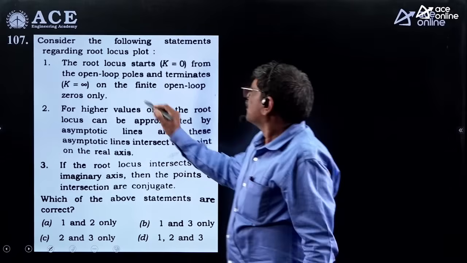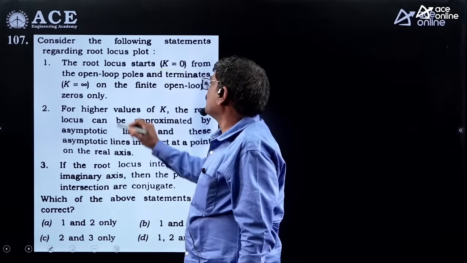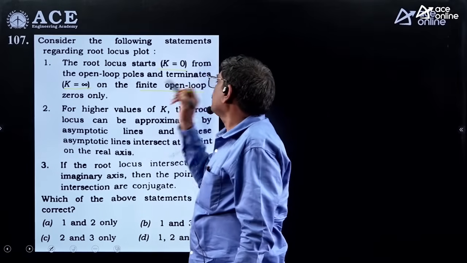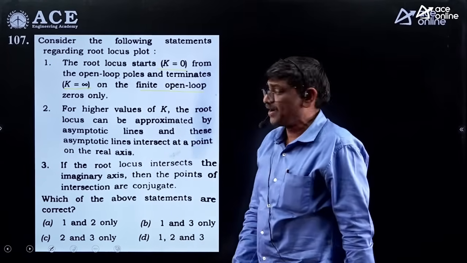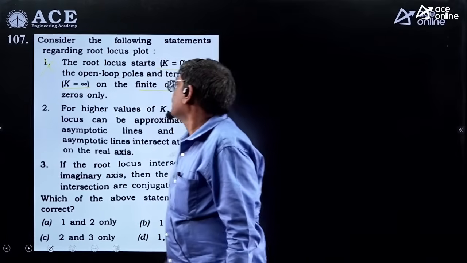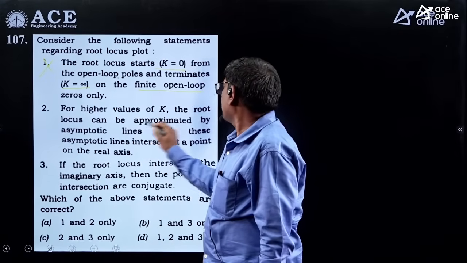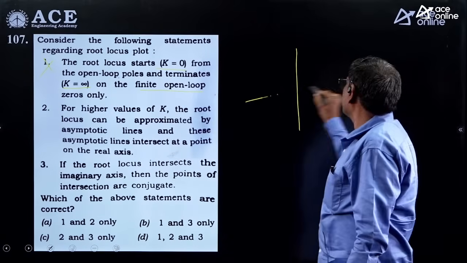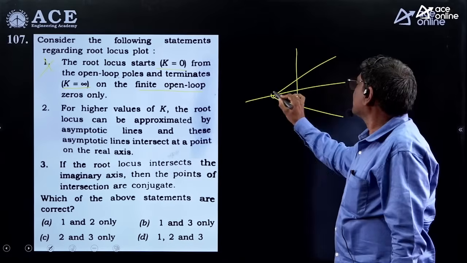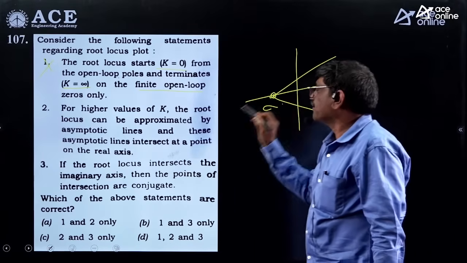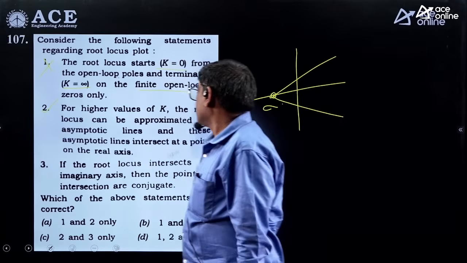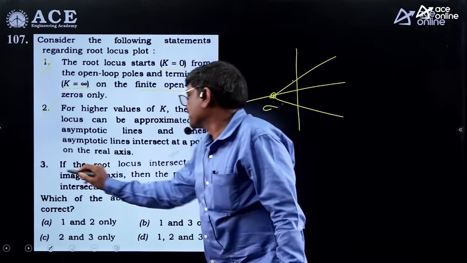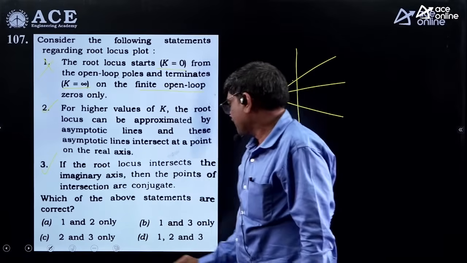Second question. Root locus starts at K equal to 0. Correct. But it ends at what? K equal to infinity, but not necessarily at finite zeros. It may be finite zeros or it may be finite poles. That means the first one is wrong. Second one, higher value of K approximately terminates at infinity. But all the root locus branches intersect on the what? Real axis. That is called the centroid. That means the second one is correct. Third one, root locus intersects on the imaginary axis, which are conjugate. This is also correct. 2 and 3 are correct. So the answer is C.